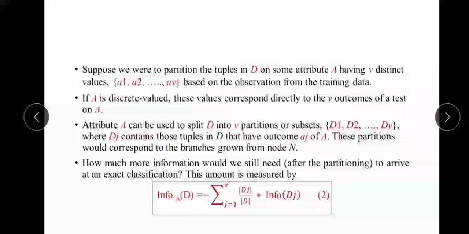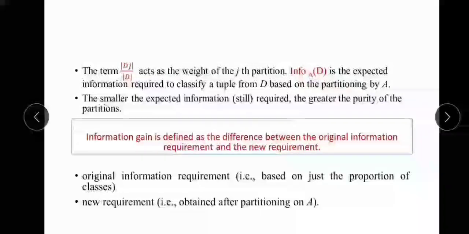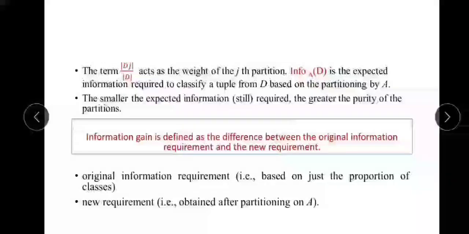We use equation number 2: Info_A(D) = summation of j equal to 1 to V of |Dj| upon |D| into Info(Dj). In equation 2, the term |Dj| upon |D| acts as the weight of the jth partition, and Info_A(D) is the expected information required in order to classify a tuple from D based on the partitioning by attribute A.